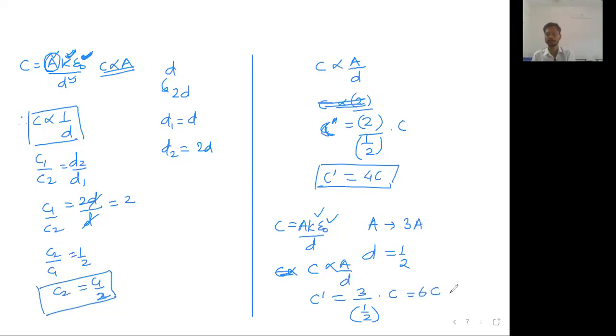This fast you can solve it. And this logic is applicable to all kinds of proportionalities, not only for the capacity, or not only for the formula for capacitor. This is applicable for all types of proportionalities.